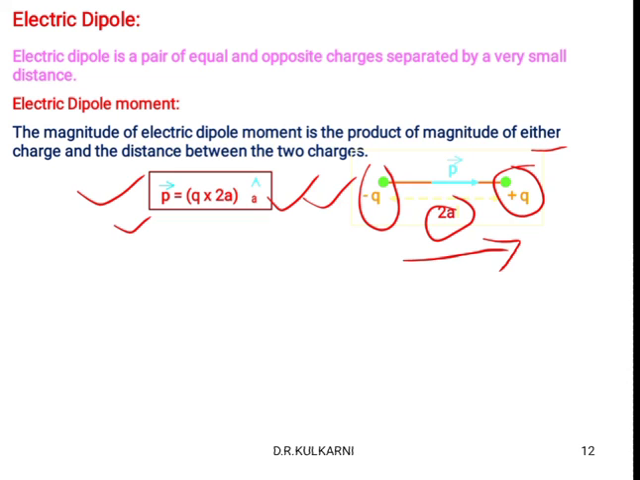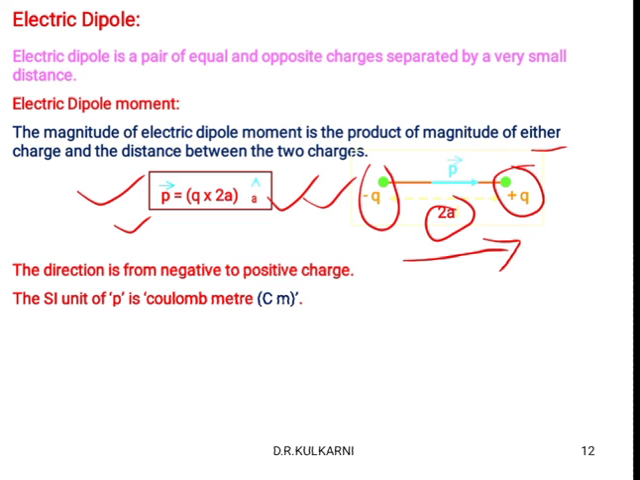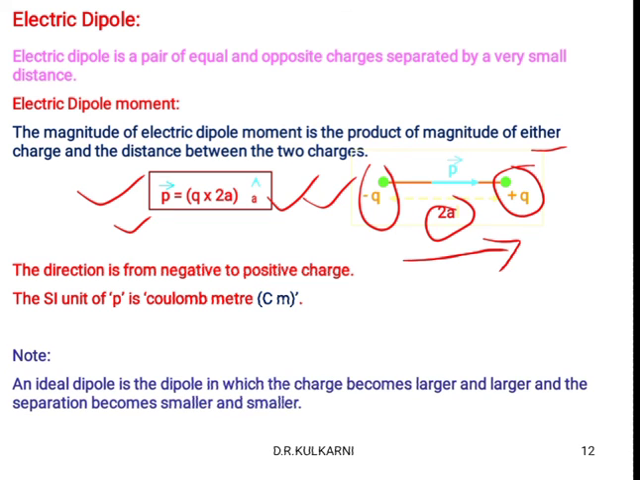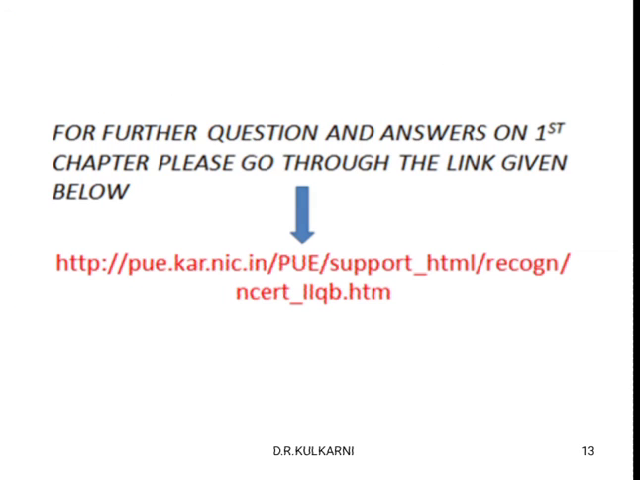Okay. So P is a vector quantity. P is the dipole moment symbol. The direction is from negative to positive always. Okay. The SI unit of P, or dipole moment, is coulomb meter. An ideal dipole is the dipole in which the charge becomes larger and larger and the separation becomes smaller and smaller. So I hope you understood all the concepts properly.